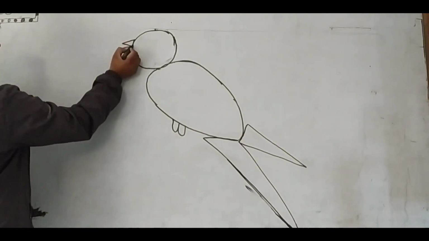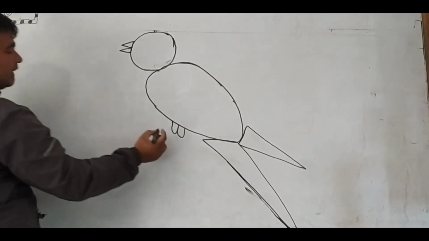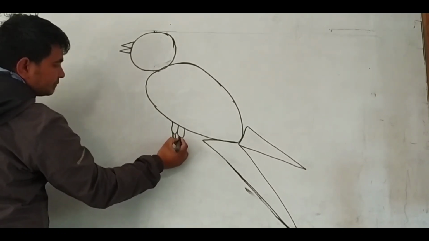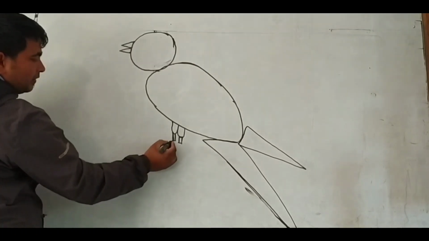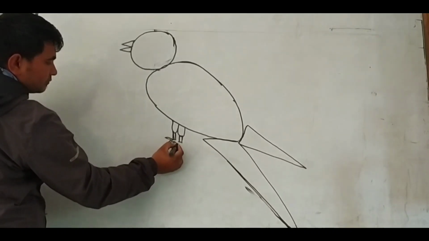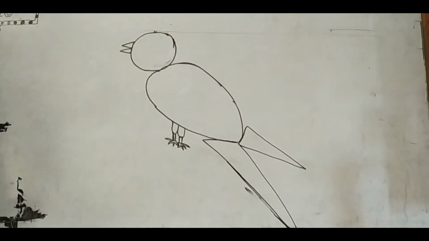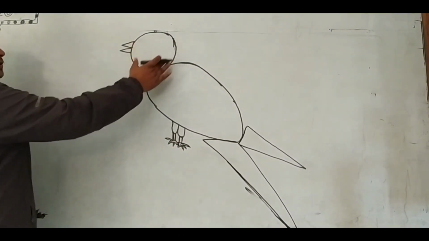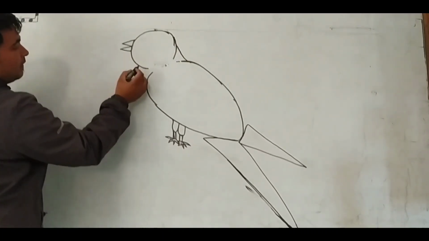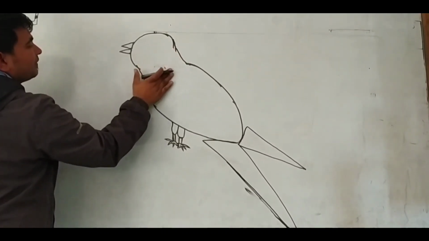Then at the first circle we make two triangles, joined for making the peak. And in the W we make a small rectangle and we make the leg. After making the leg, we should join the circle and oval by making a line.